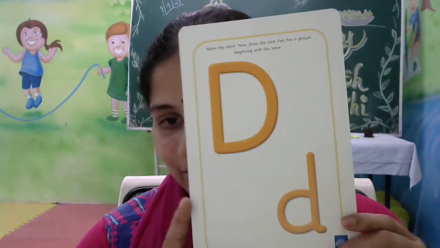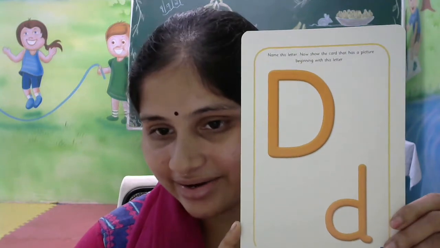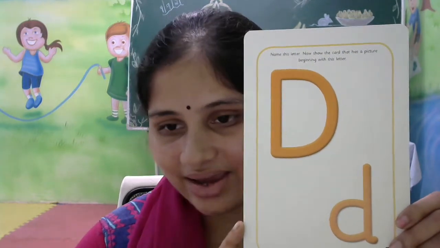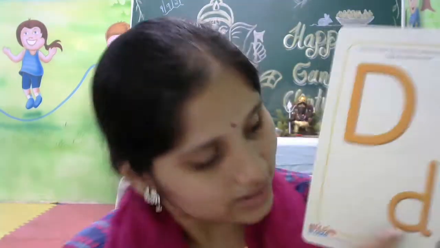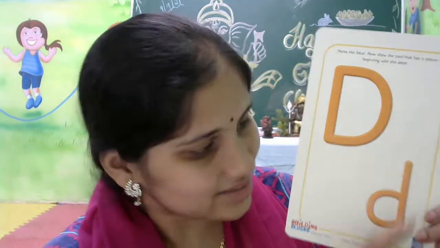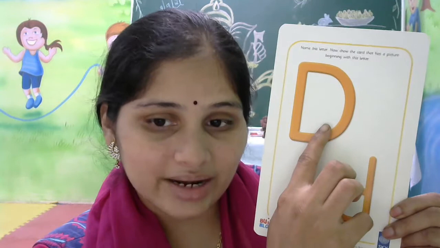Okay, so children, today we are going to learn some new letters. Which letter are we going to learn today? We are going to learn letter D. Yes, see children, this is capital D and this is small d. Capital D and small d, mama letter and baby letter.